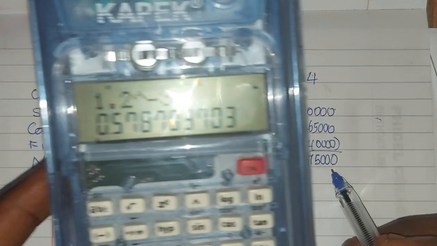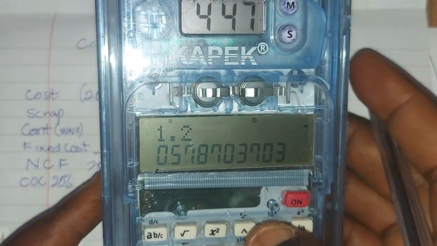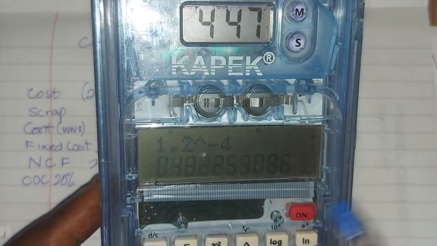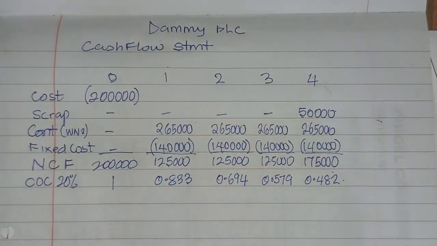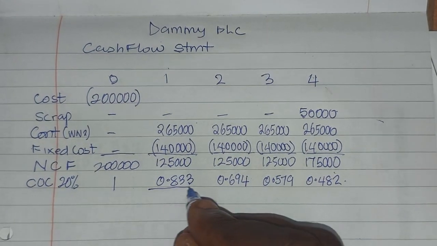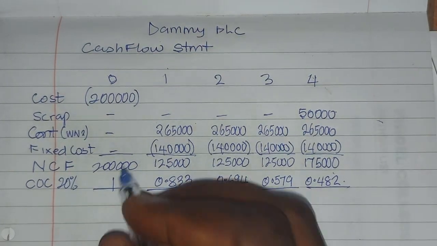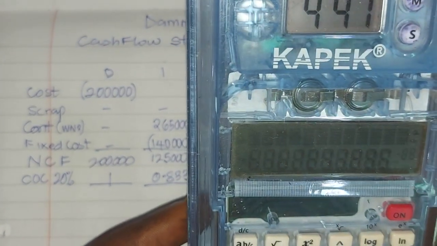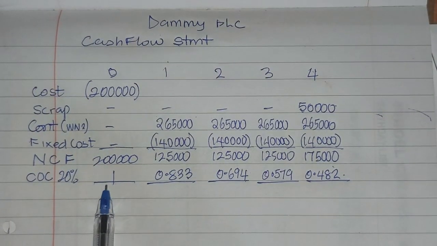For year 4, 1.2 raised to power minus 4 is 0.482. Year 0 is 1 because 1.2 raised to power 0 is 1.